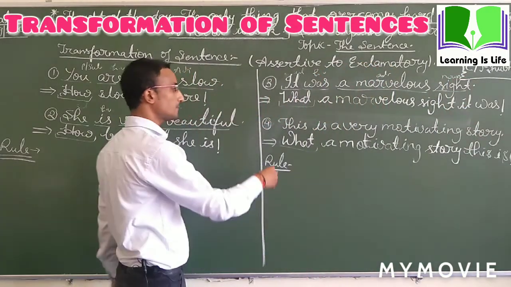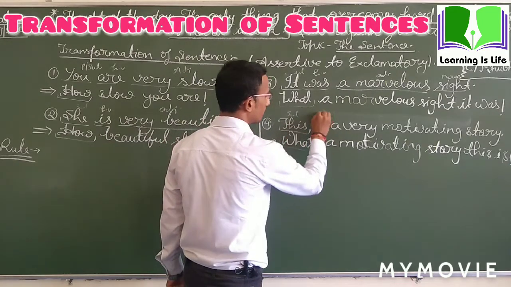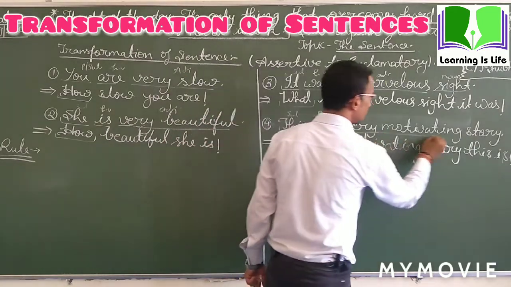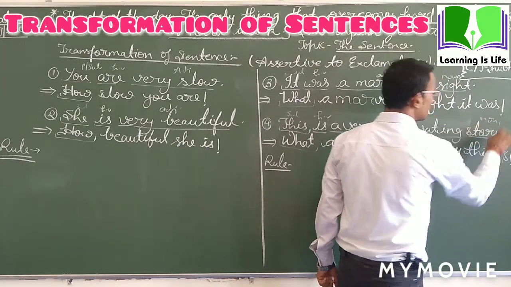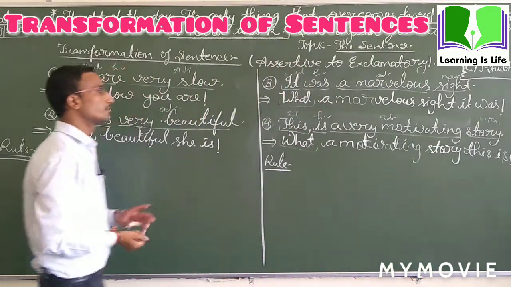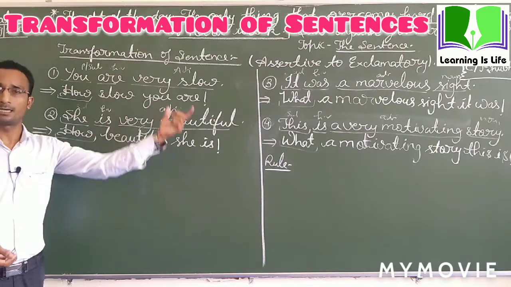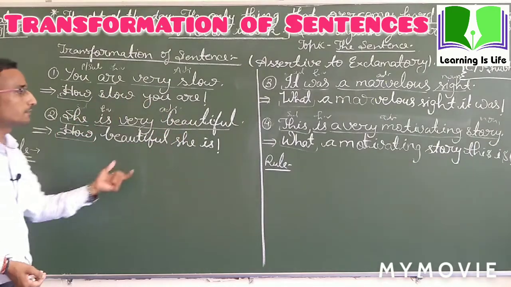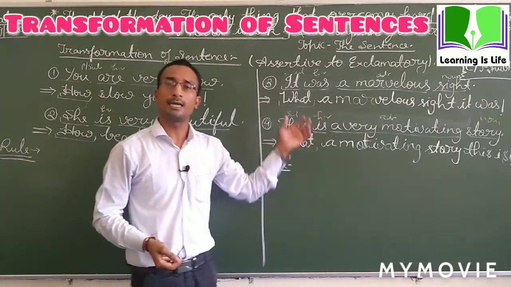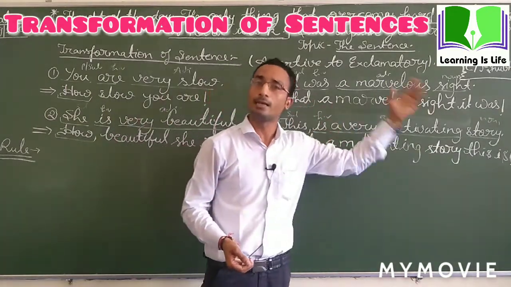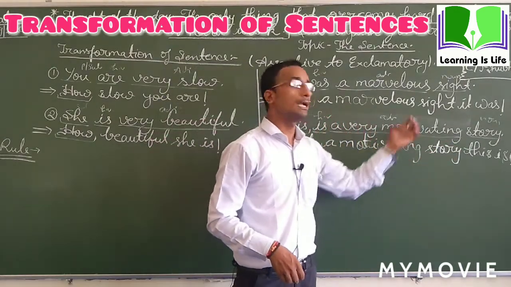Okay, here subject, helping verb, adjective and noun. You can see clearly that in these sentences we have only subject, helping verb and adjective. Here in these sentences we have subject, helping verb, adjective and a noun also.